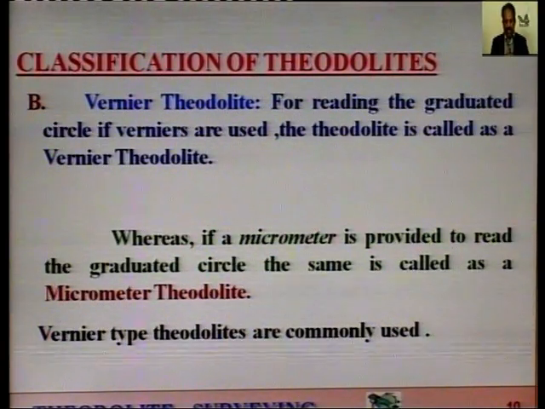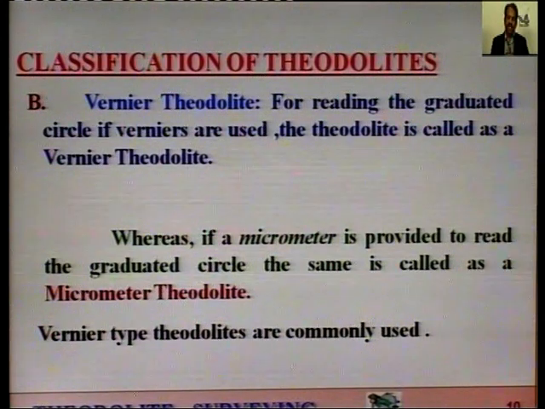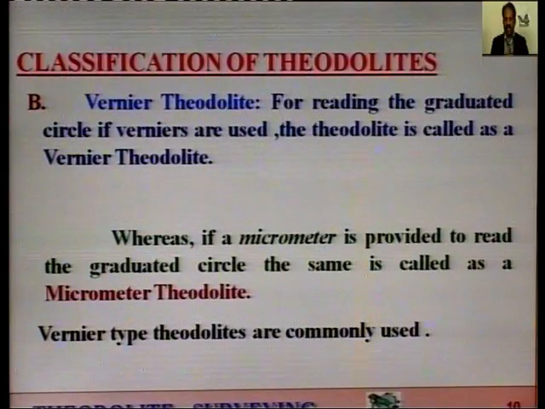Whereas, if a micrometer, that is, it is just sort of an attachment, if that micrometer is provided to read the graduated circle, the same theodolite will be called as a micrometer theodolite.